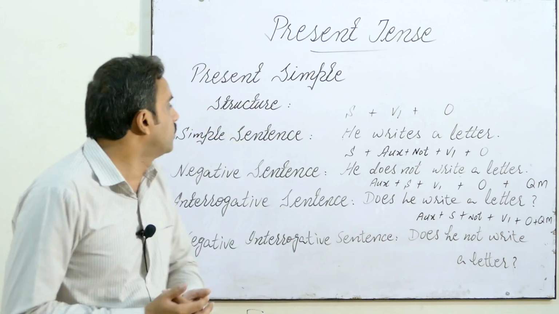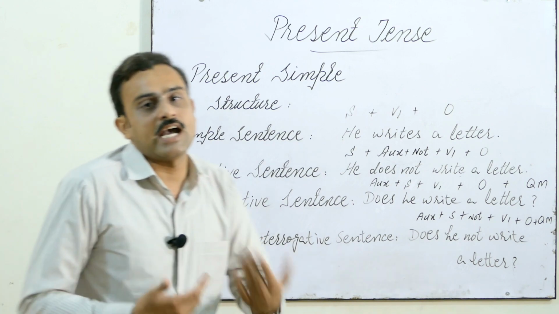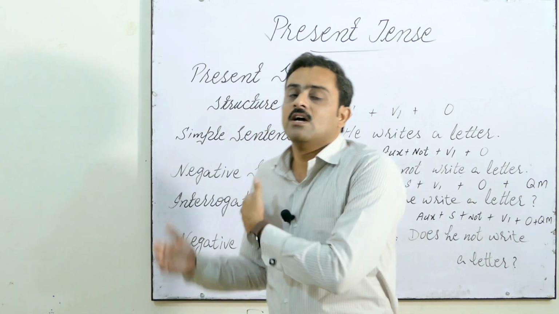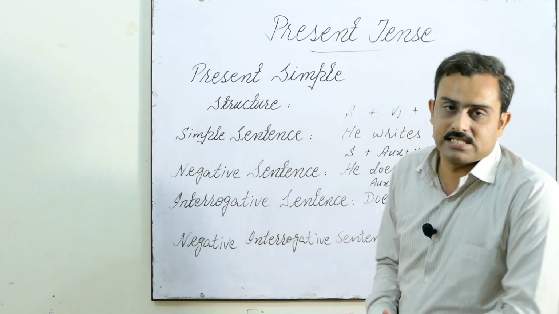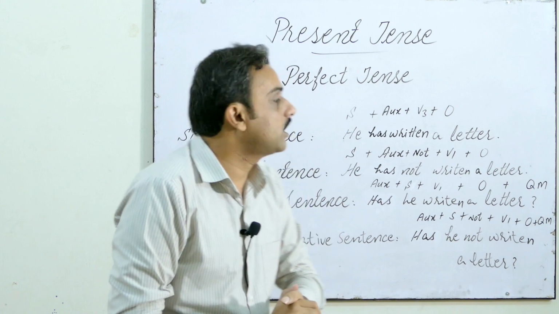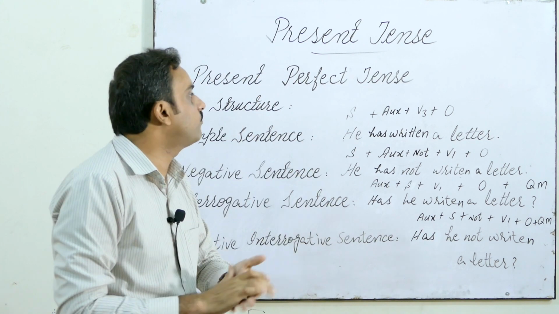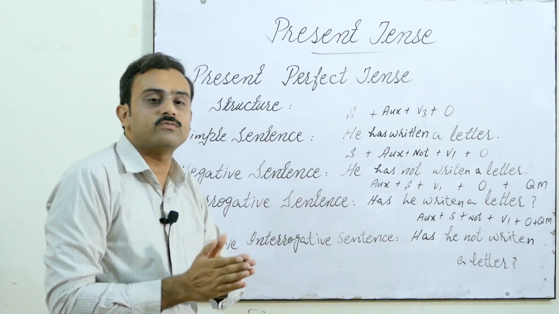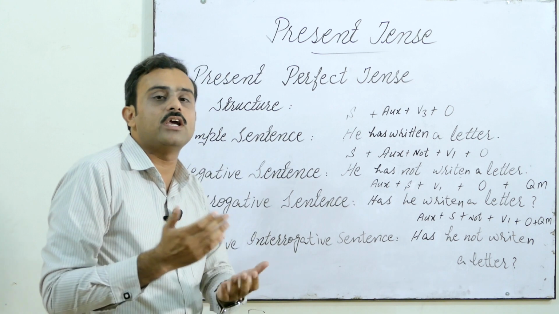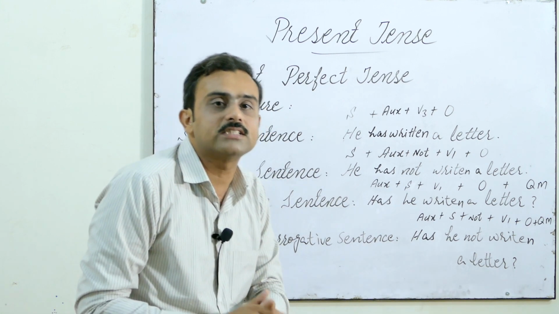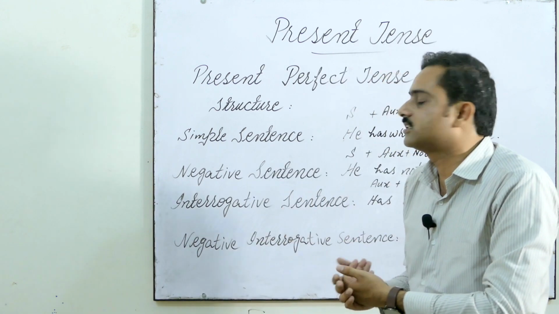Now we are moving towards the present perfect tense, the second subtype of present tense. Okay guys, now we are moving towards the present perfect tense. Okay, first what did we do? We went for the present tense, the definition of present tense, then we discussed the uses of present tense, then we further elaborated the present simple tense.